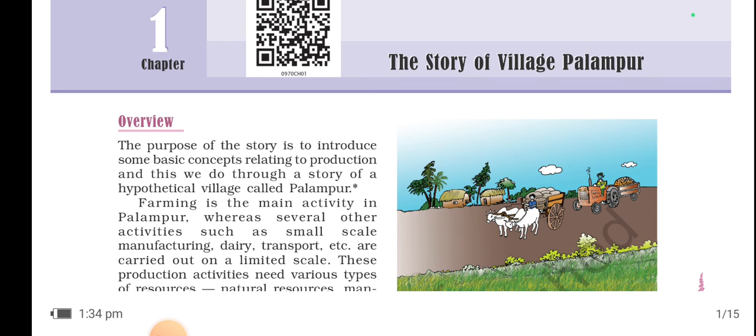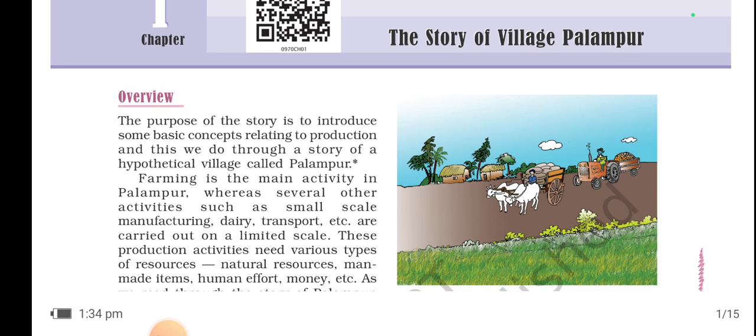The name of the chapter is what? The story of village Palampur. So here you see what is given in the overview. The purpose of the story is to introduce some basic concepts relating to production, and this we do through a story of a hypothetical village called Palampur. So the basic concepts they are going to make us understand are based upon production, but they are delivering them with the help of a story based on Palampur. It is a hypothetical village, means what? Imaginary village. There is no village named Palampur, but here we are just taking an example.